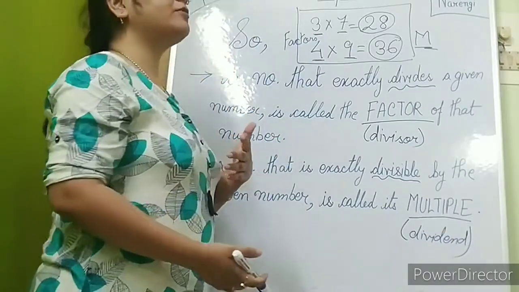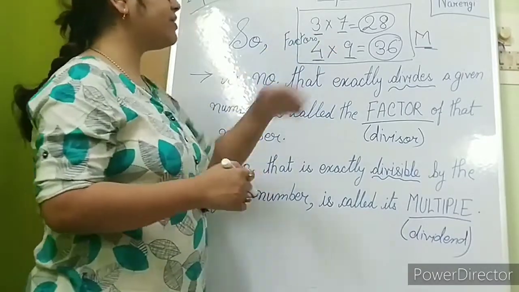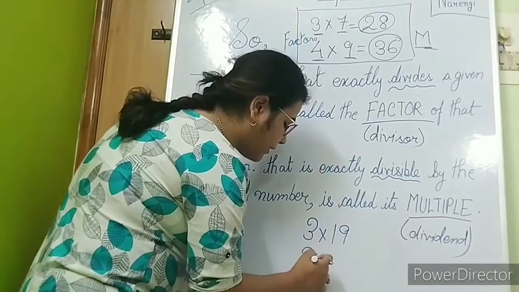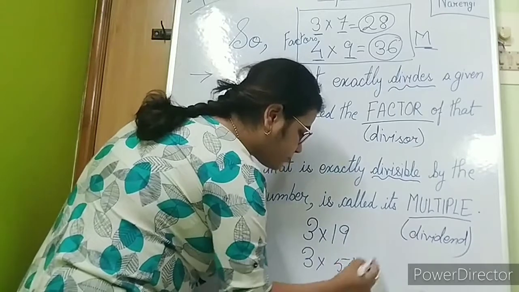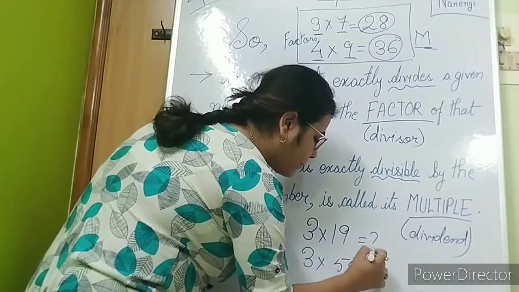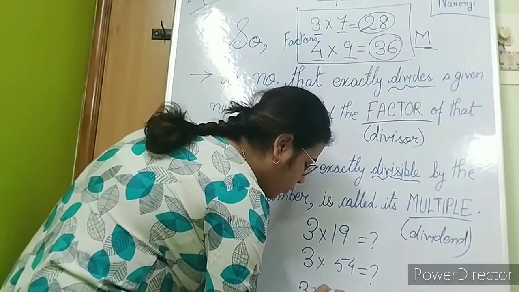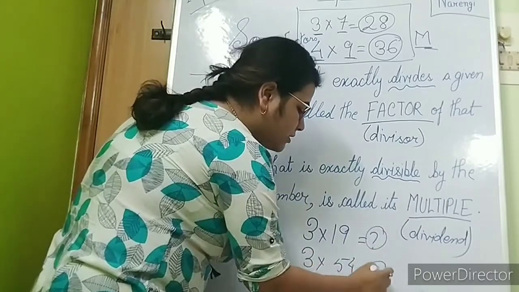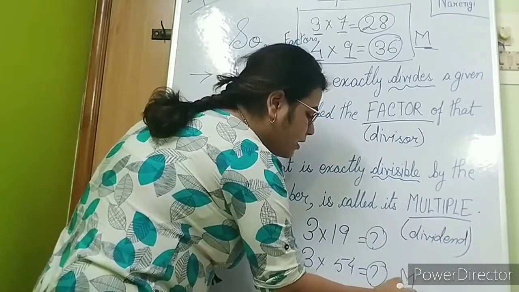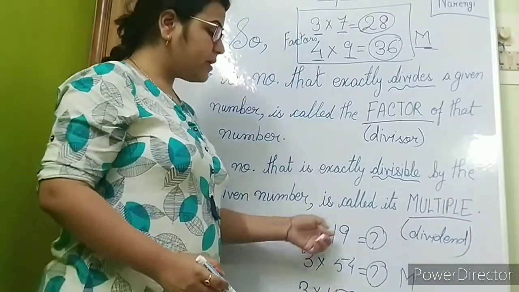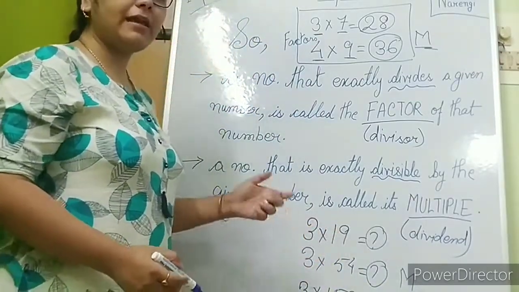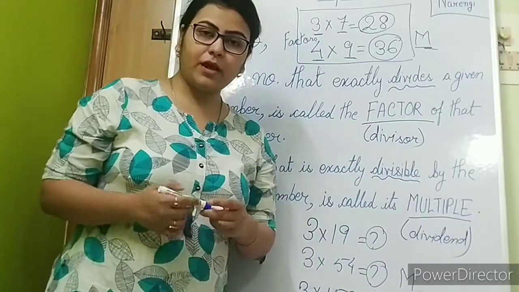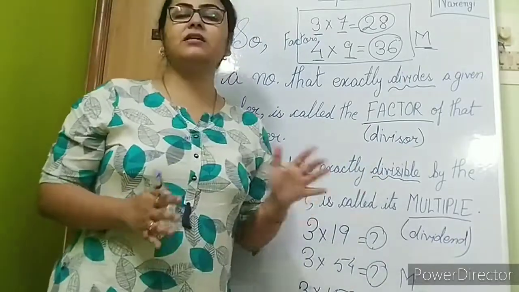Now, all those numbers which will be the product of 3. Now, 3 into 7 we got 28. We can also do 3 into 19. We can find out 3 into 54, or maybe 3 into 156 or 159. So all these, whatever answers we get out here, these will be the multiples of 3. Since these are the products of 3, we multiply any number by 3, the answers that we get are the multiples of 3. Okay, so now I hope factors and multiples are clear.